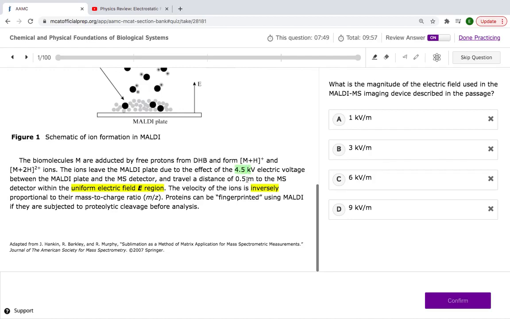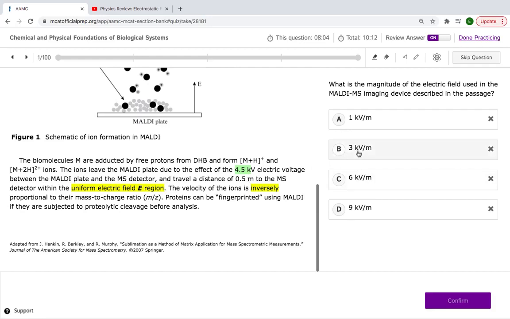That's it. What's 4.5 divided by 0.5? That's 9 kilovolts per meter. And we got our units. We got kilovolts and we got meter. So we don't need to change anything up, all right? No need to go do all this extra stuff and convert, okay?